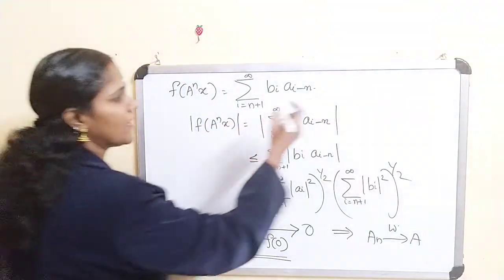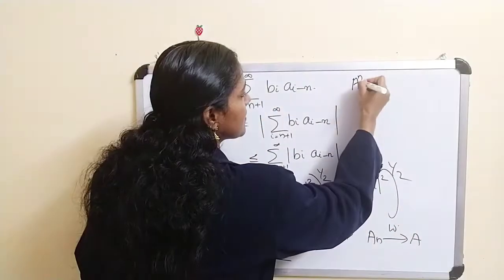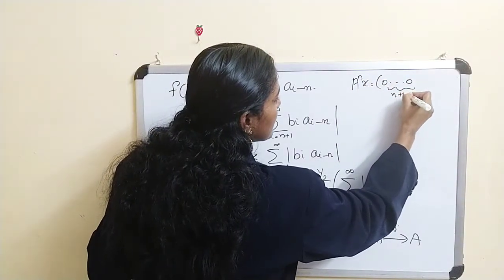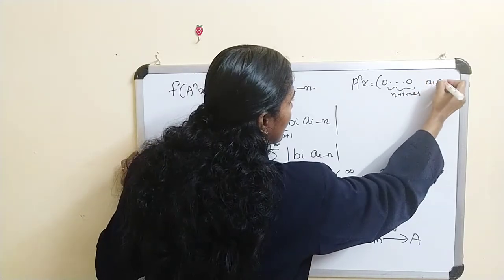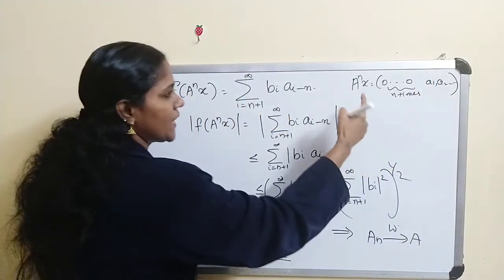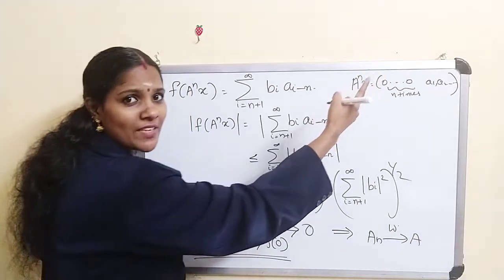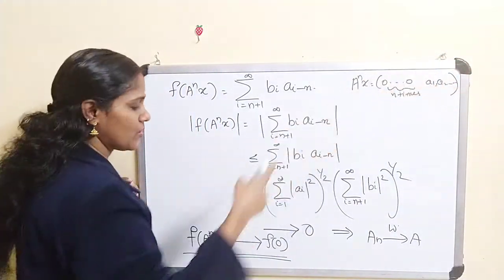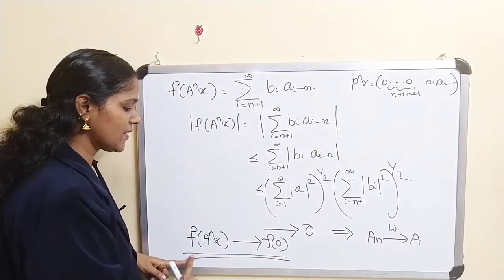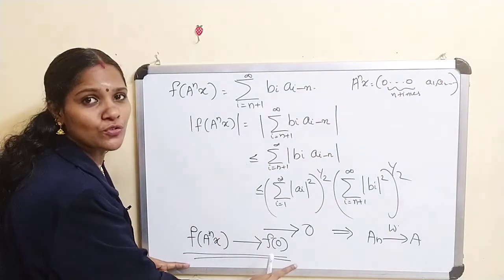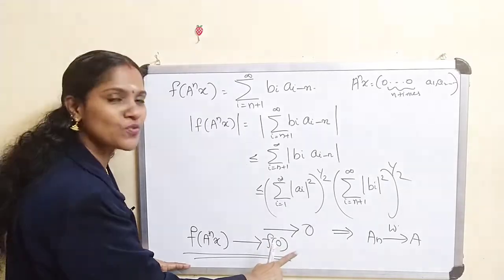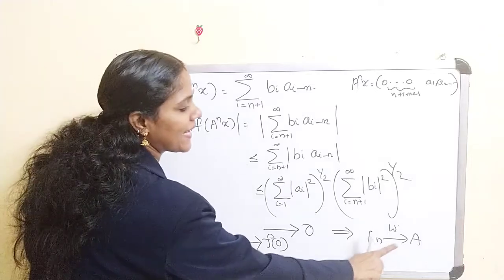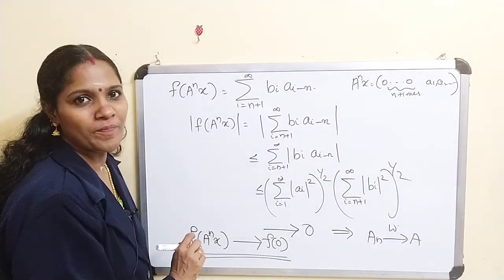Okay, so we have a^n x is 0, 0, 0, n times, then a1, a2, etc. If n tends to infinity, we get 0, 0, 0, etc. Therefore f(a^n x) tends to 0, and 0 you can write as f(0). Therefore a^n converges to 0 weakly.